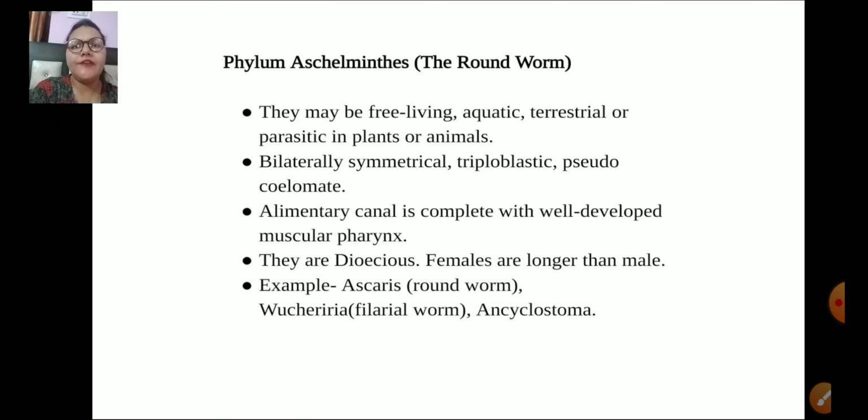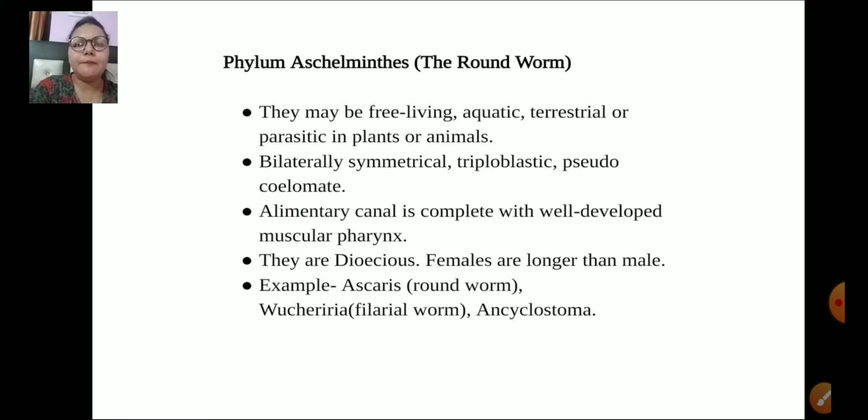In the end, we have Aschelminthes. These are known as roundworms due to their round body. They are usually parasitic, with bilateral symmetry, triploblastic, and the unique feature of this phylum is that they are pseudocoelomates. What do you mean by pseudocoelomates? The coelom is present in the form of patches.